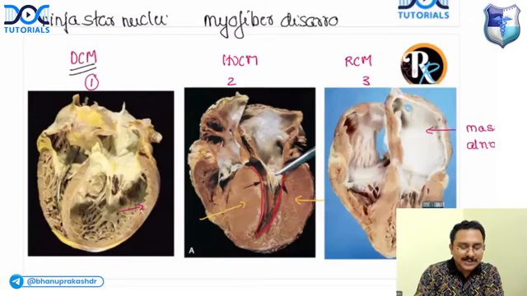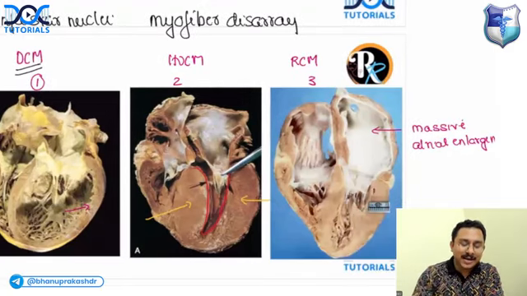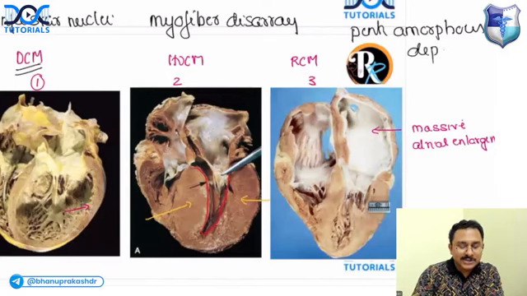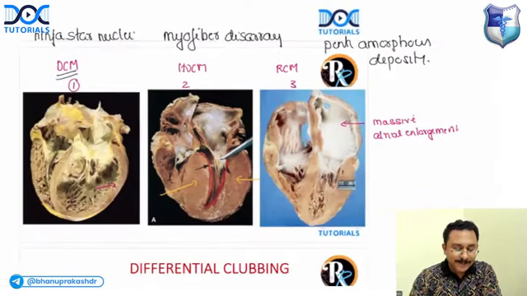And in the third one, the finding you get is pink amorphous deposits in the histopathological examination in the routine H&E stain.